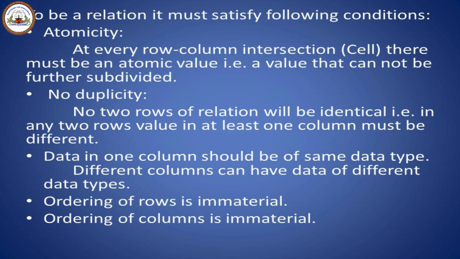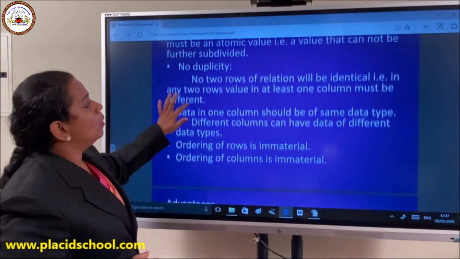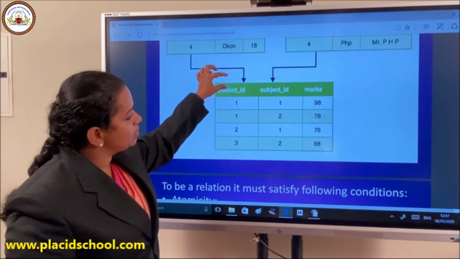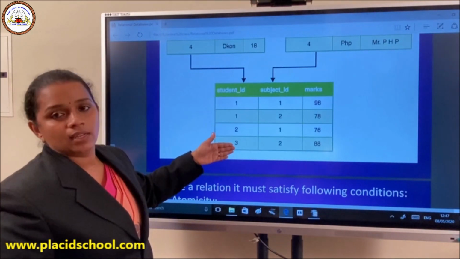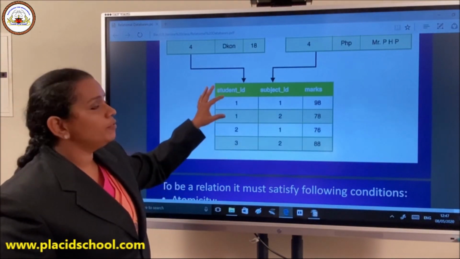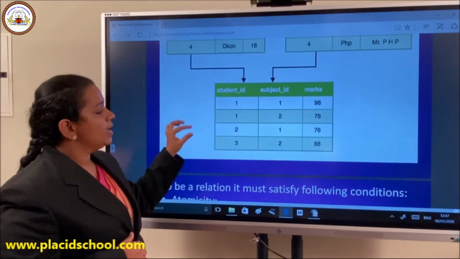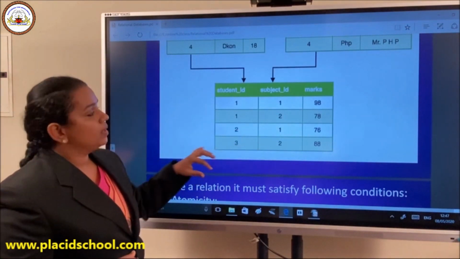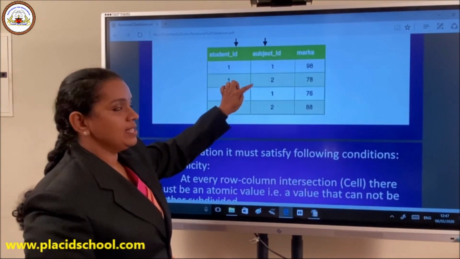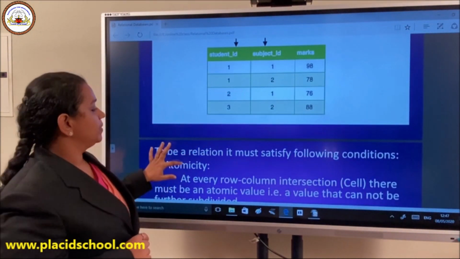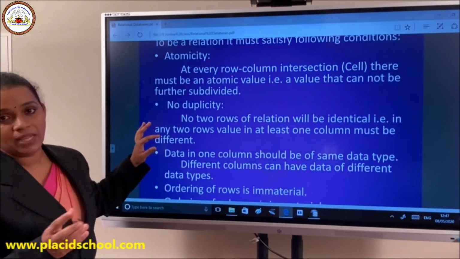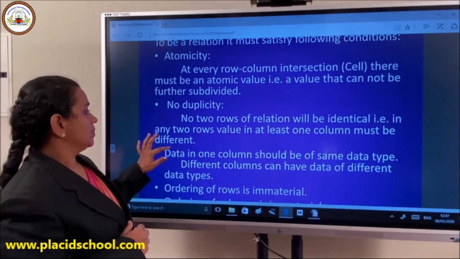Then data in one column should be of the same data type. If you take a particular column, all the data in that particular column should be of the same data type. For example, if you say student ID, all the content of the student ID are of number type or integer type. And if you take a row, every row is actually unique, and every cell is having an atomic value. These are the conditions when you say that a particular data should be in relation.